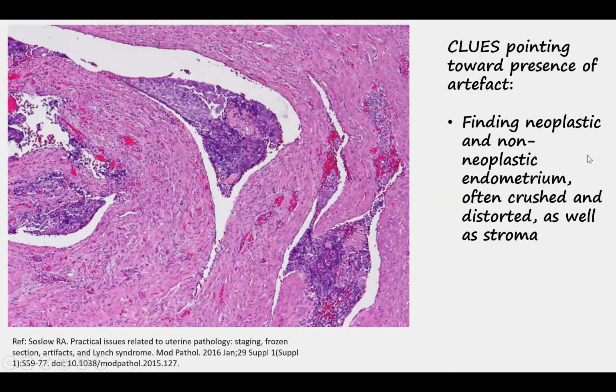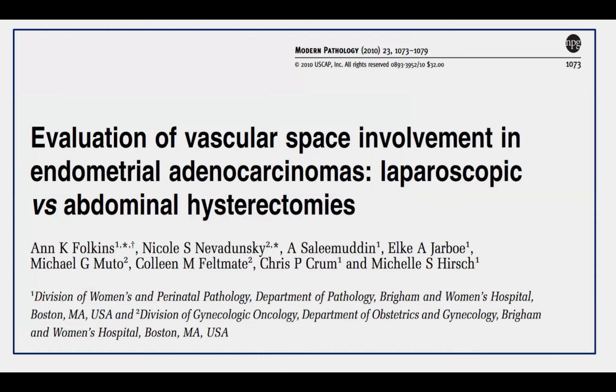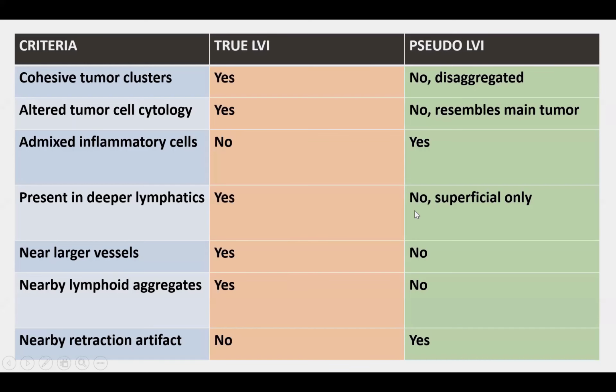Now, how do you distinguish them? So clues that point towards presence of an artifact are when we find both neoplastic as well as non-neoplastic endometrium, which is often crushed and distorted, and we may even see fragments of stroma. Now, I have taken these figures from this article for evaluation of vascular space involvement, and we look at them one by one to determine whether it's true or pseudo invasion. I've also summarized the points of differences between the two from this article.